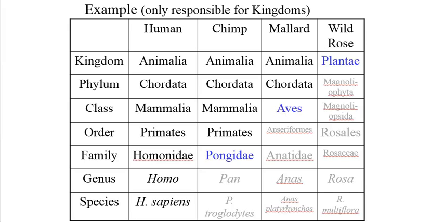Which is the least similar of the 4? Also notice, once 2 taxa diverge, all categories below must also be different.